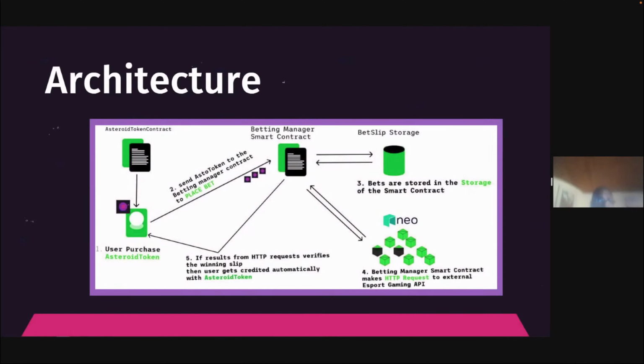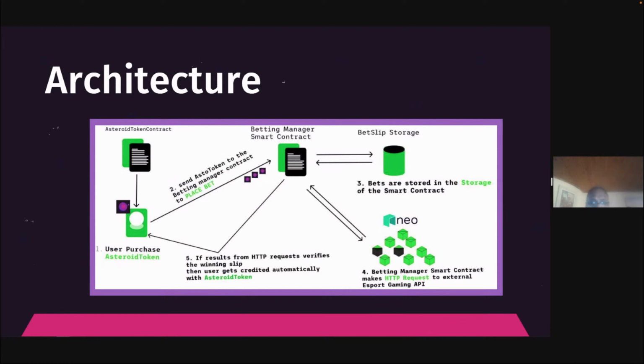The user makes a purchase via the Asteroid contract. The Asteroid contract sends the Astro token to the betting manager contract to place the bet. The betting manager, which is a smart contract, sends a betting slip to the storage of the smart contract.